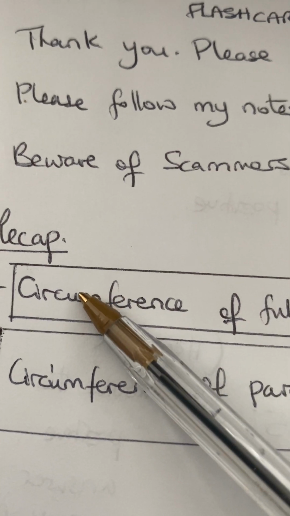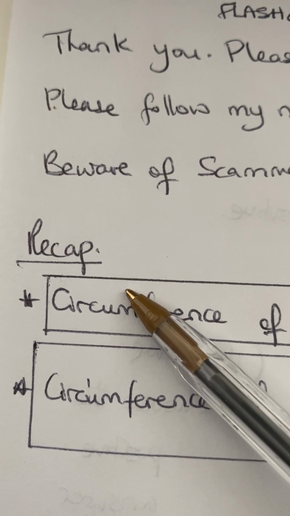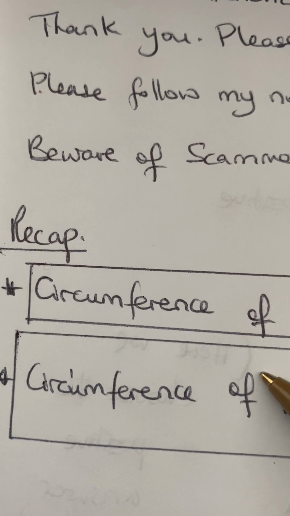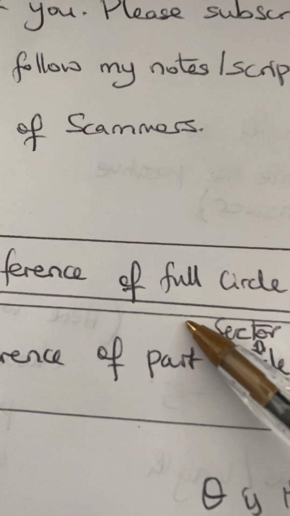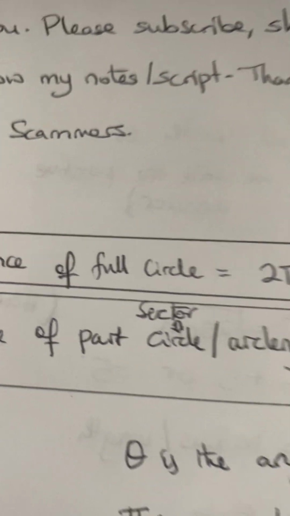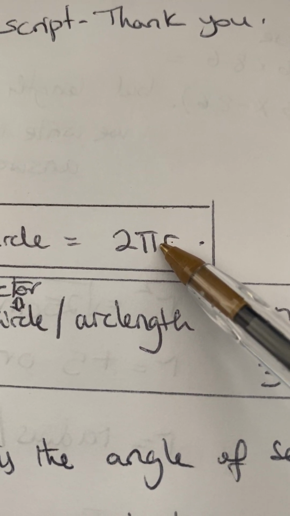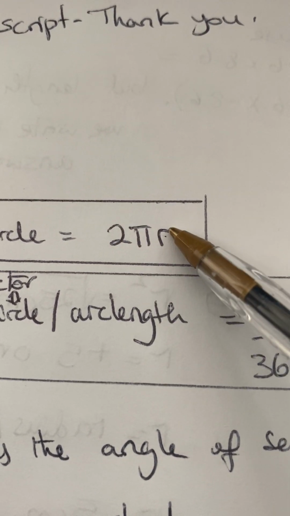Now, this is our recap from the last lesson. Even before that, we found the circumference of a full circle, and we know that, if you're in top set, it is 2 pi r.